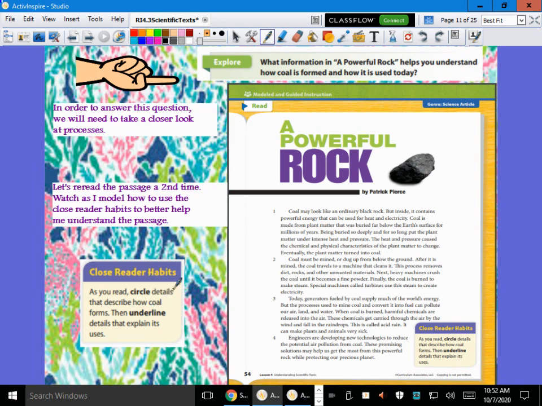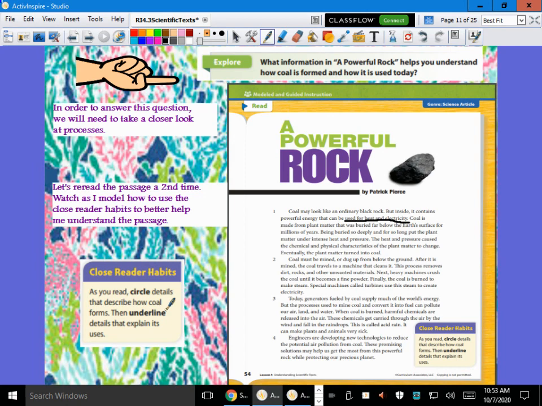As I'm reading, help me out here. We need to circle details that describe how coal forms, but then we're also going to underline details that explain its uses. So how it forms and what are its uses. Let's get started. Coal may look like an ordinary black rock, but inside it contains powerful energy that can be used for heat and electricity. So what are we going to do for its uses? We're going to underline that. It can be used for heat and electricity.